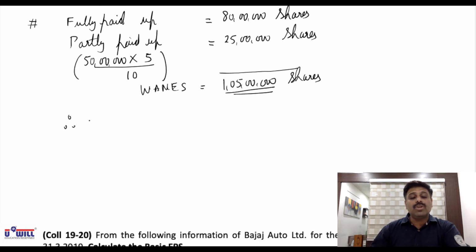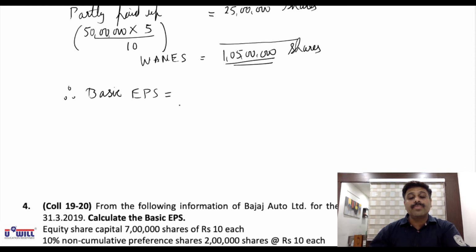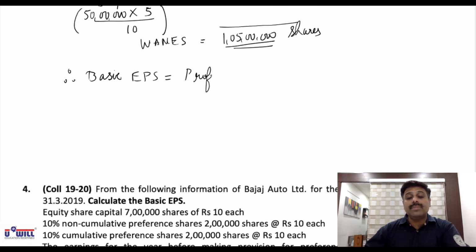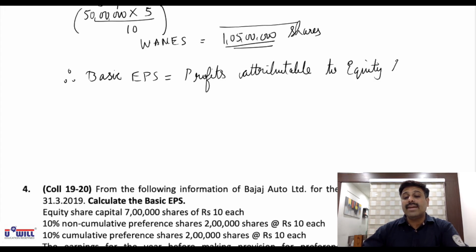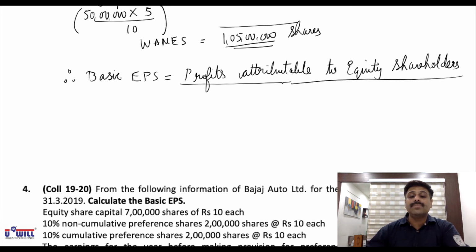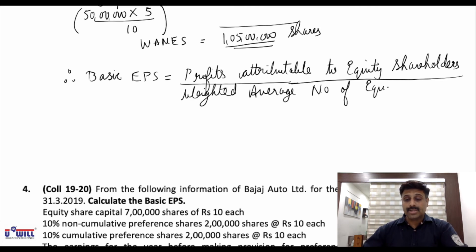Now you apply the formula because numerator is already available. So basic EPS is equal to profits attributable to equity shareholders divided by weighted average number of equity shares. That is WANES.